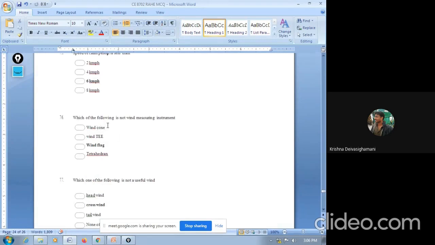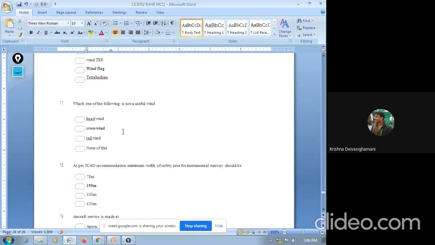Next question 76. Which of the following is not a wind measuring instrument? Wind cone, wind tee, wind flag, tetrahedron. So the answer is wind flag. Most of the people have hit the tetrahedron, because it is different from all three options. That's why they have chosen the tetrahedron. Actually tetrahedron is a wind measuring instrument. There is no instrument called wind flag. So wind cone we are having, wind tee we are having, tetrahedron we are having. So wind flag is not actually a wind measuring instrument. So the option is C, wind flag.